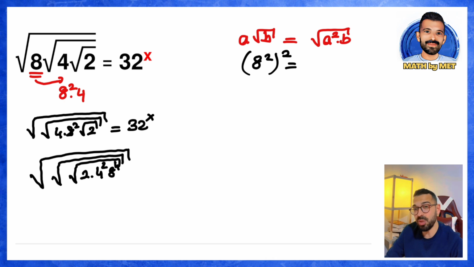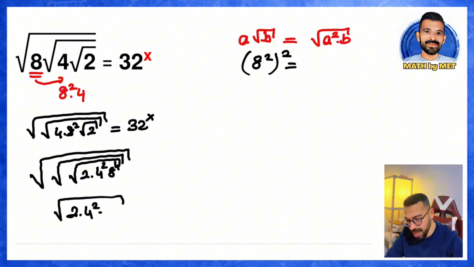But what will be the degree of the root? It will be 8, because I combined the roots by multiplying their degrees. When I multiply the root degrees, inside the root I get 2 times 4 squared times 8 to the power of 4. Now the degree of the root is 8. You can immediately say this.